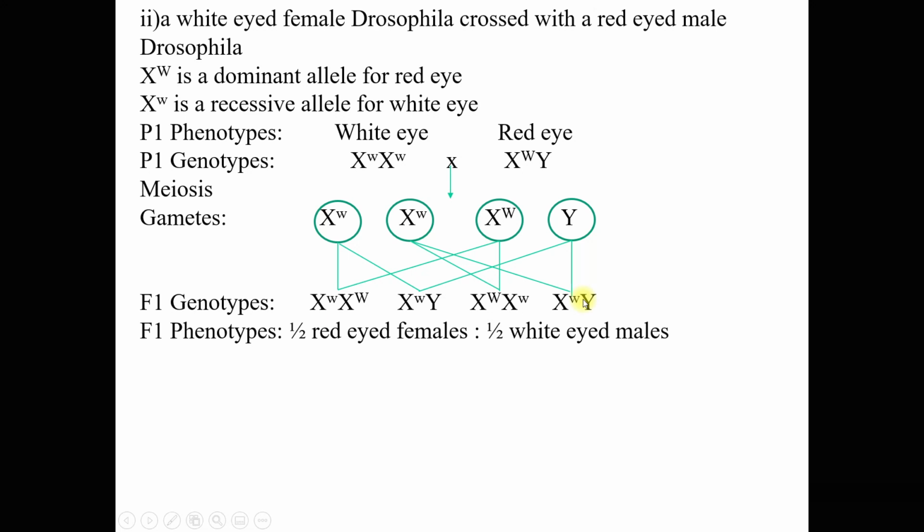Again, four possibilities of offspring. Out of these 4 possibilities of offspring, the number of males is 2. So 2/4, simplify, we get half. The same goes for the female.